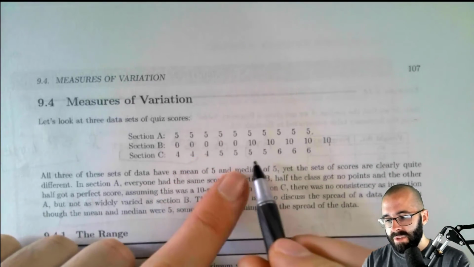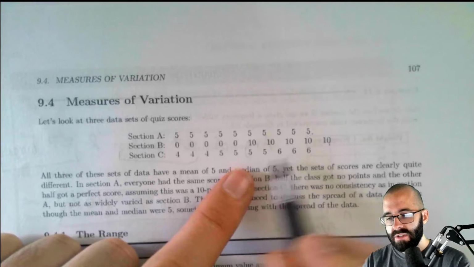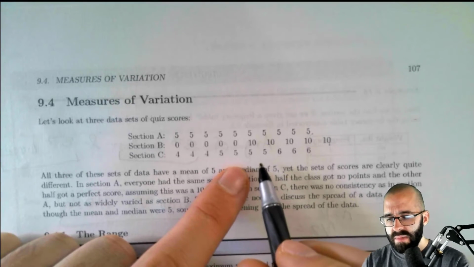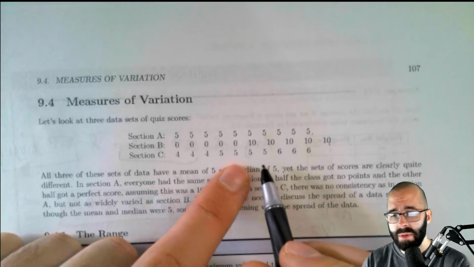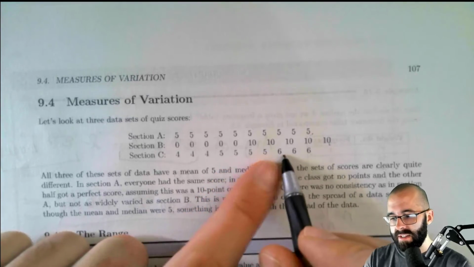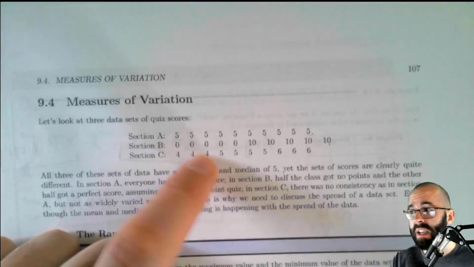And here, there's only small standard deviations. There's only small deviations from the mean. The standard deviation is going to be a small number, but it's not going to be 0 because the 6s and the 4s are different from the mean, which was 5.